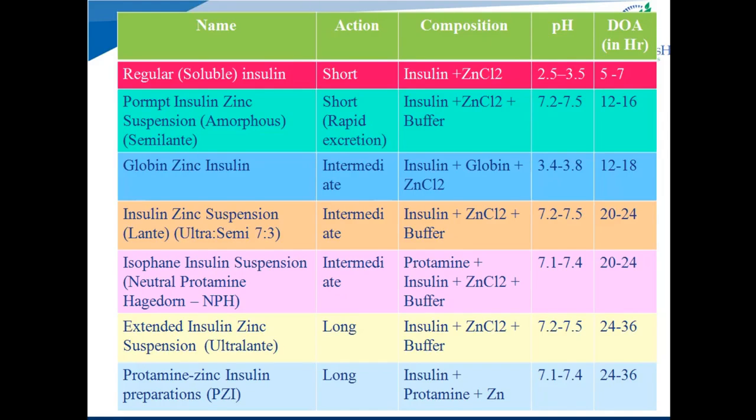The third class is very long-acting insulin preparations, and in that the concept used is the increased concentration of zinc ions, which form low solubility complexes with insulin molecules if the buffer is changed from phosphate to acetate. It means that increased concentration of zinc ions are used with insulin molecules, and the buffer is changed from phosphate to acetate, which makes their duration of action more than 36 hours.